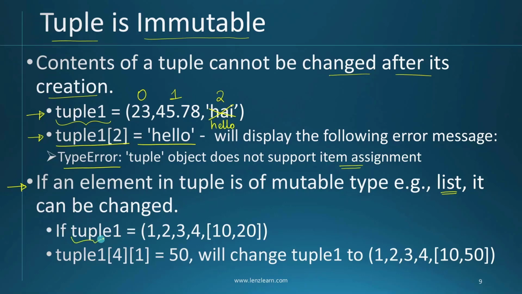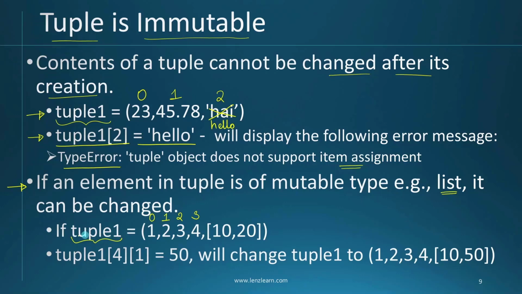I have created a new tuple, tuple 1. Now inside here I have some integer elements, and the last element inside the tuple, you can see it is a list. And I told you before, list is mutable. So now let me put the index value. So the first element 1 is available at index 0, second element is available at index 1, the third element is available at index 2, fourth element at index 3.